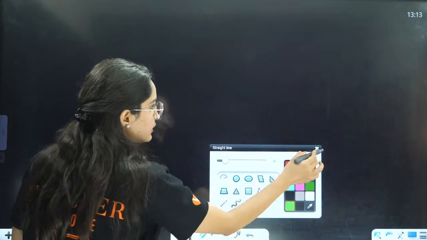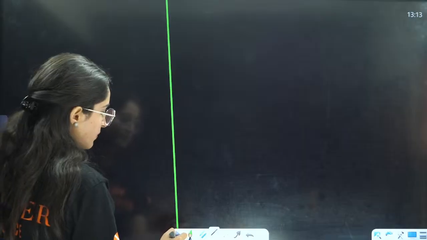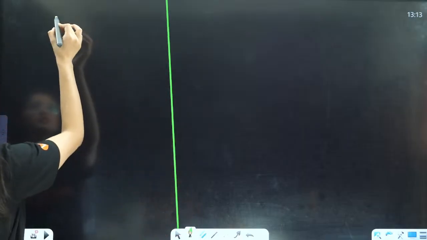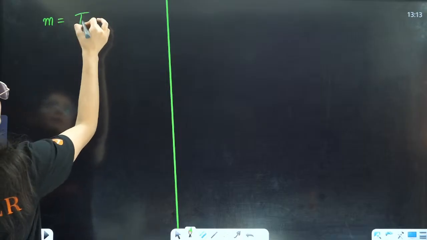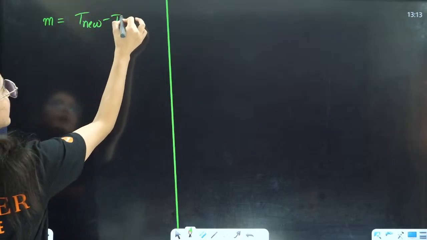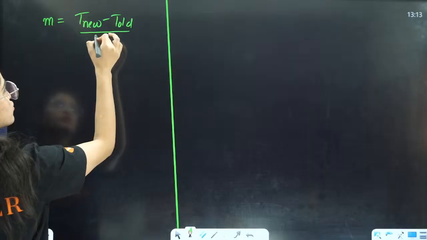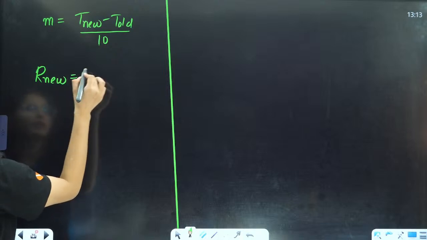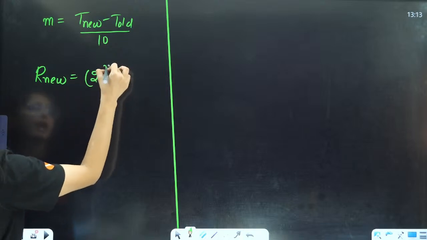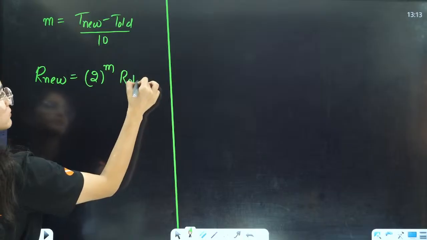The way they ask you the question, find the value of M. M means final temperature minus initial temperature, new minus old, divided by 10. And then your new rate will be 2 raised to power M times the old rate.